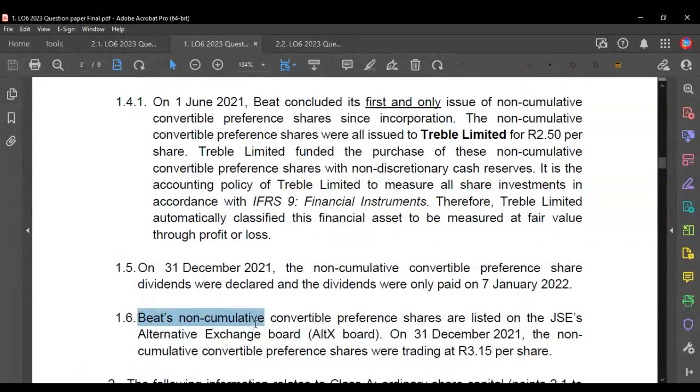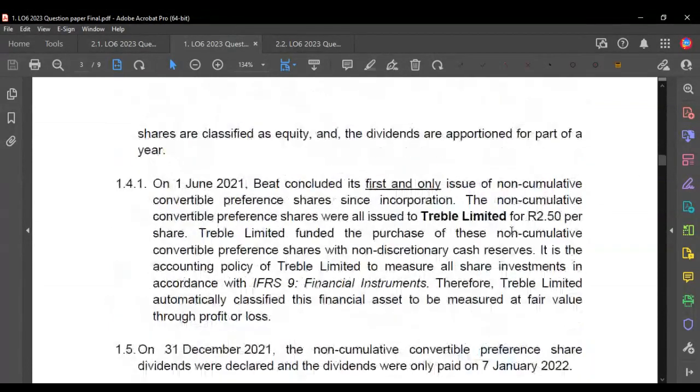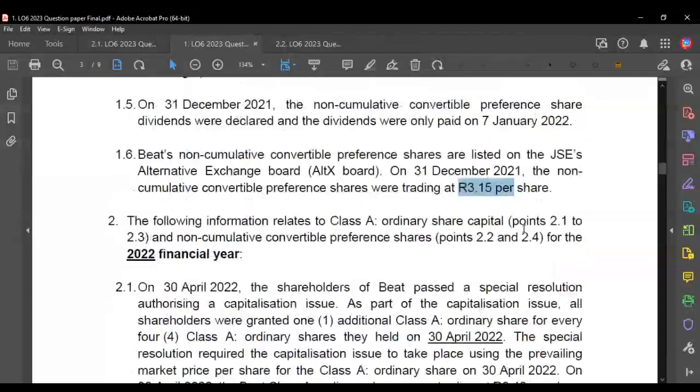And then finally, Beat had non-cumulative convertible preference shares, right? They were listed on the JSE and the shares were now trading at 315. This is important, right? So the shares were purchased for 250. The shares are now trading at 315. What has happened? The share value has increased, right? The share value has increased. Okay, so that brings us to the end of the 2021 information.